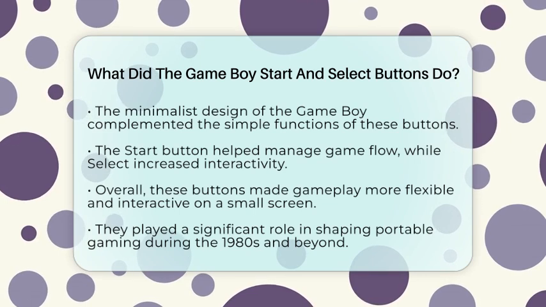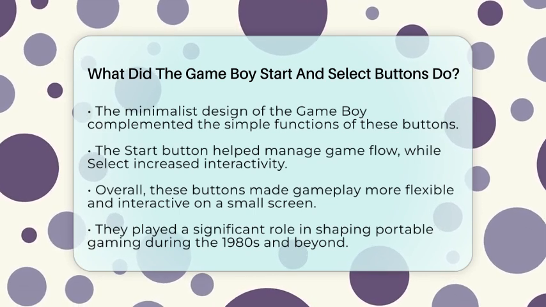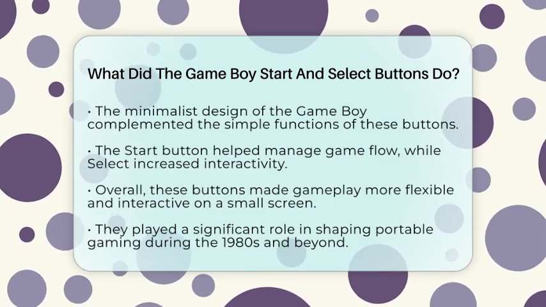So, in essence, the Start button was mainly for starting or pausing the game, and the Select button was for switching options or modes, giving players more control and making gameplay more dynamic.